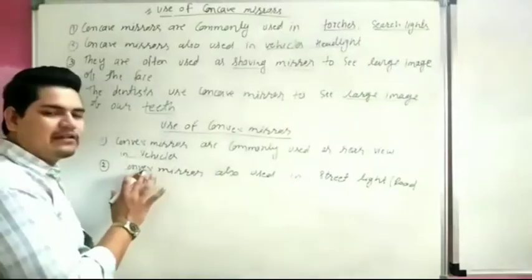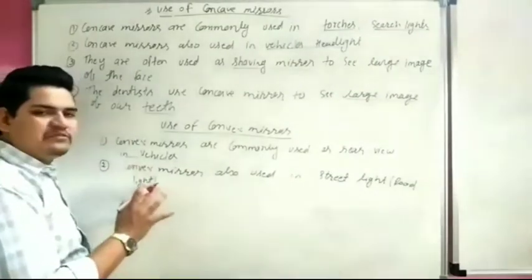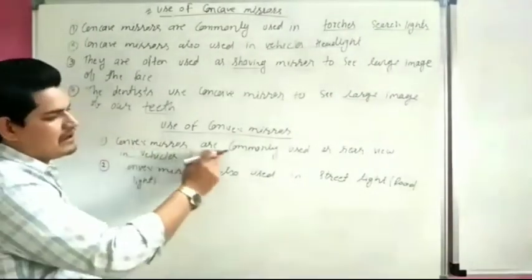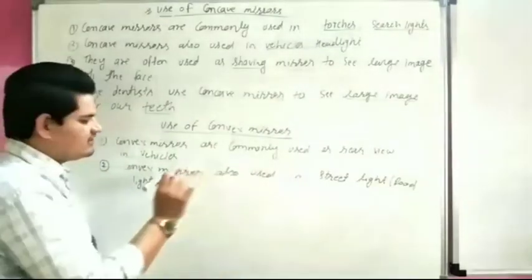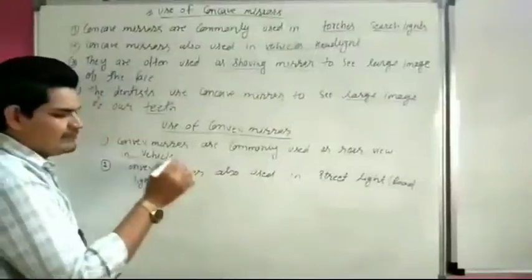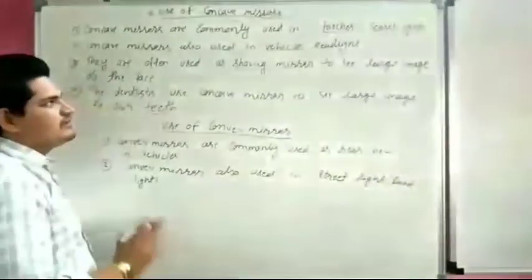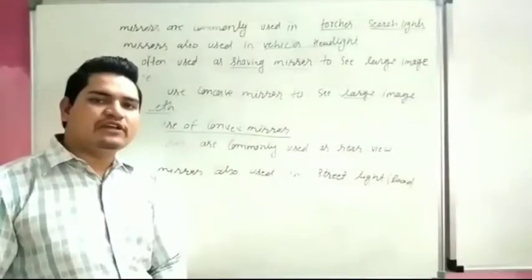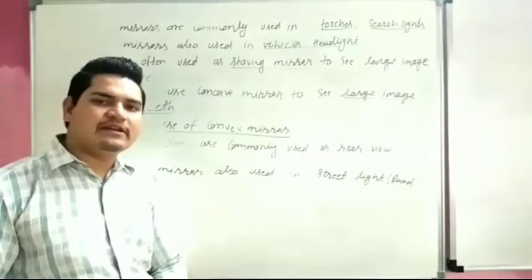It is also used to see a large rear view of the vehicle. So these are the uses of concave mirror and convex mirror.